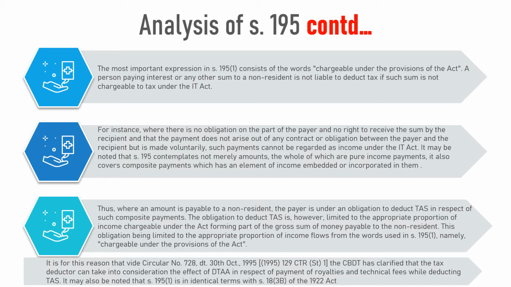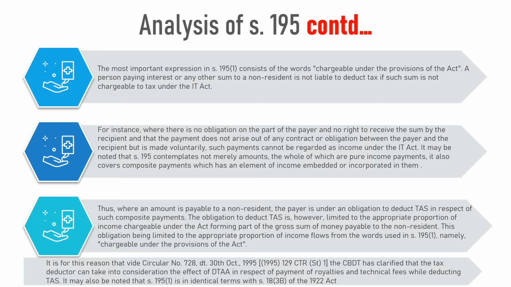The obligation to deduct tax at source is, however, limited to the appropriate proportion of income chargeable under the Act, forming part of the gross sum of money payable to the non-resident. This obligation, being limited to the appropriate proportion of income, flows from the words used in section 195 subsection 1, namely, within quotations, "chargeable under the provisions of the Act."